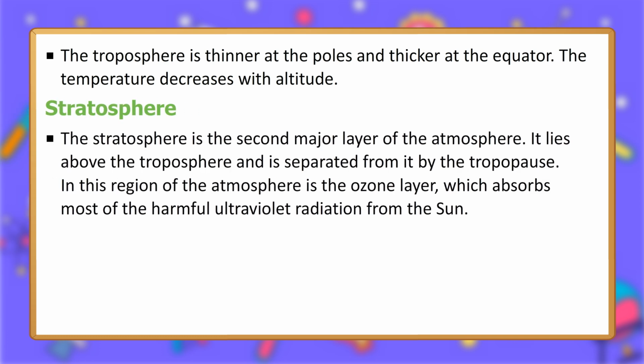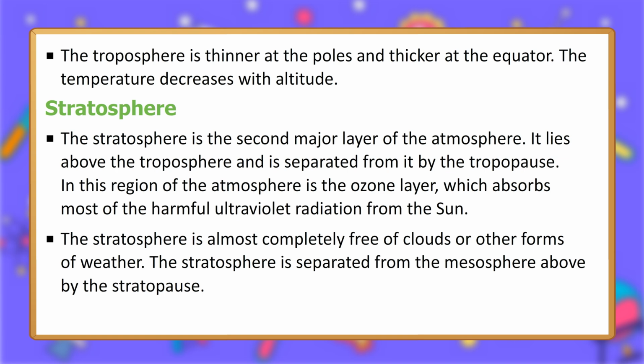Stratosphere. The stratosphere is the second major layer of the atmosphere. It lies above the troposphere and is separated from it by the tropopause. In this region of the atmosphere is the ozone layer, which absorbs most of the harmful ultraviolet radiation from the sun. The stratosphere is almost completely free of clouds or other forms of weather. The stratosphere is separated from the mesosphere above by the stratopause.